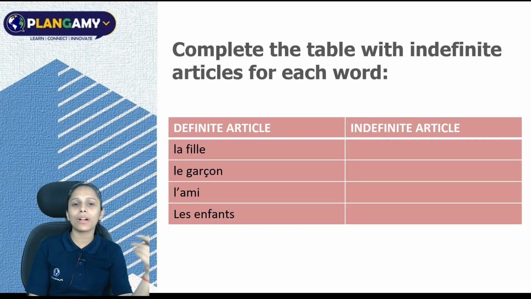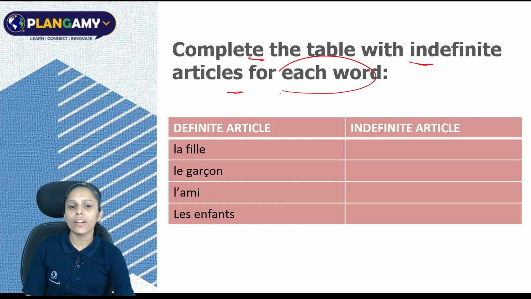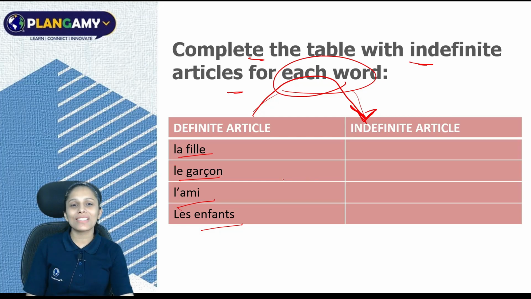So here we come across this question. It says complete the table with indefinite articles for each word. You can see a list of definite articles: la fille, le garçon, l'ami, les enfants. Now you have to convert them and write them into indefinite articles. So please pause the video for 5 or 10 minutes and complete this table.